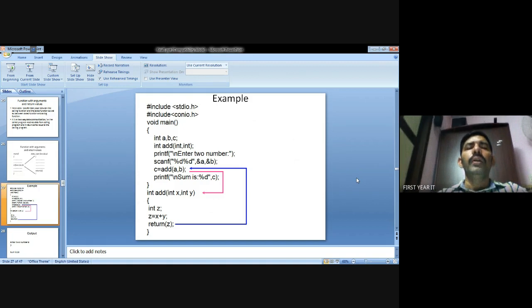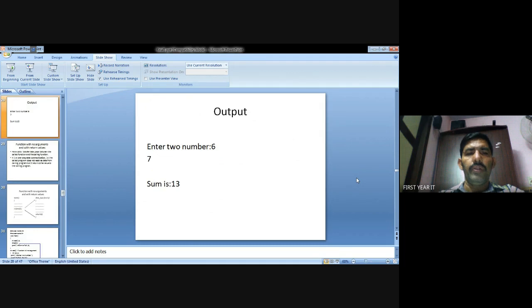Return to the main function, c equal to 6. Now print c means getting the result 6. This is under two numbers 6, 7. So total 13. Okay. Understood?